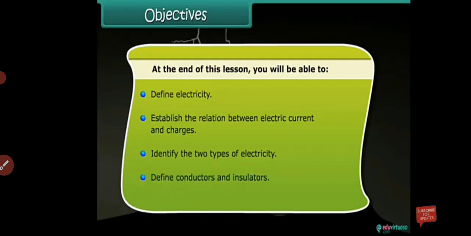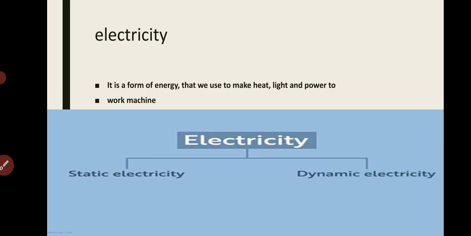At the end of this whole lesson, you will be able to define electricity, you will be able to establish the relation between electric current and charge, you can easily identify the type of electricity it is, and then you will be able to define conductors and insulators along with examples. So now let us start with the topic first.